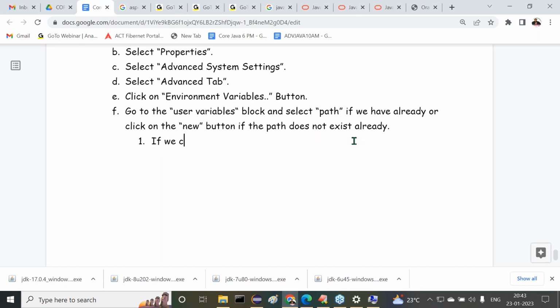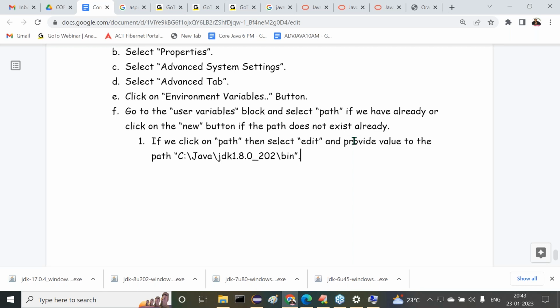If we click on path, then select the edit button and provide the value to the path. What value here we have to provide there? This value. Then after that, click on OK button. Then click on OK button. That's enough, guys.